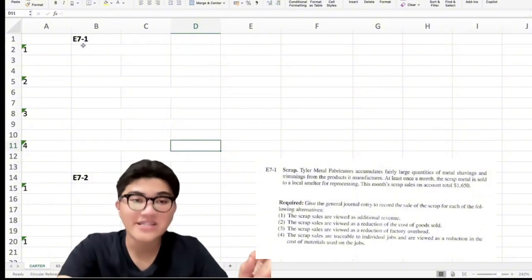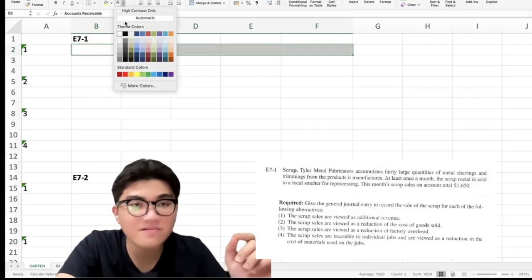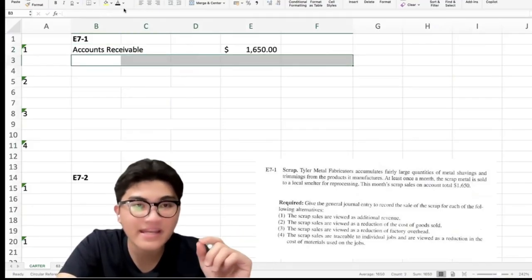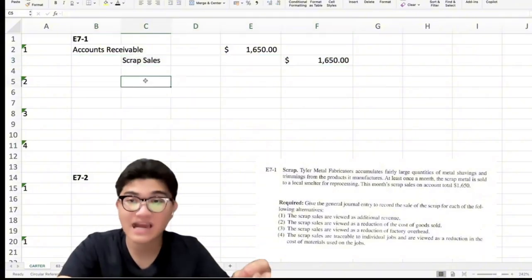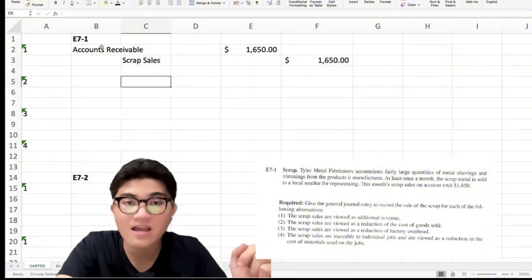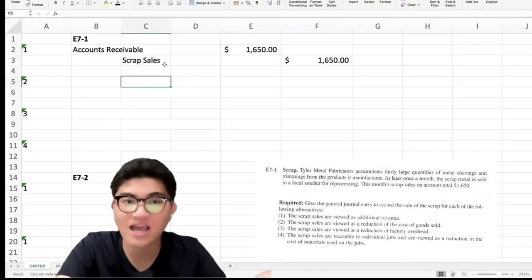So the entry is, like I said, debit to accounts receivable and a credit to scrap sales. Since it is on account, it is accounts receivable, but it is additional income, so sales.